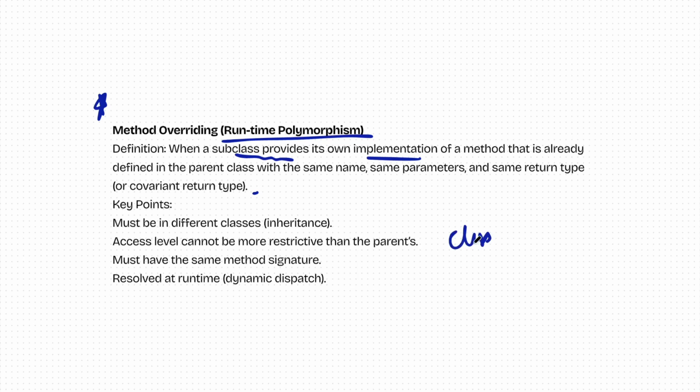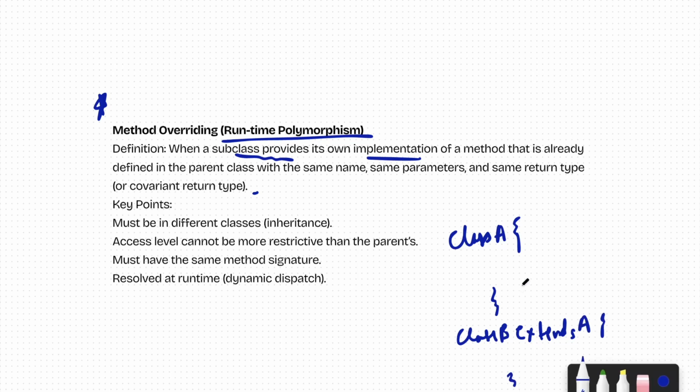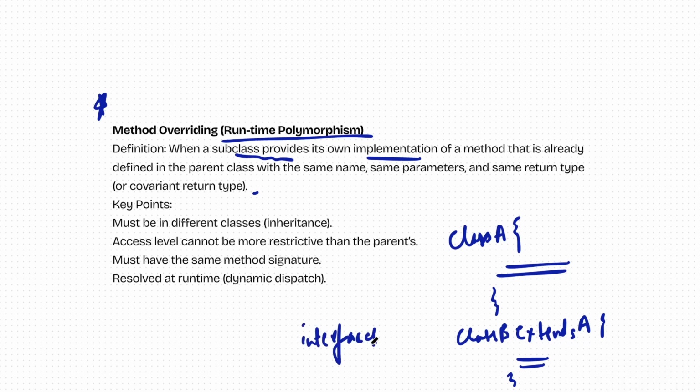So if I have a class A, and another class B which extends A, and A has certain functions which B can extend or implement. This can also be done with the help of interfaces. Then method overriding is possible.